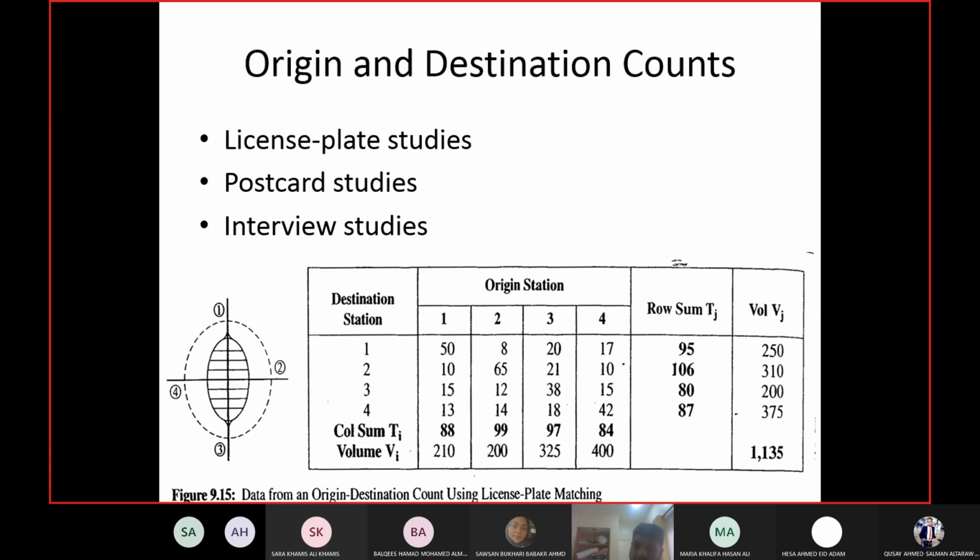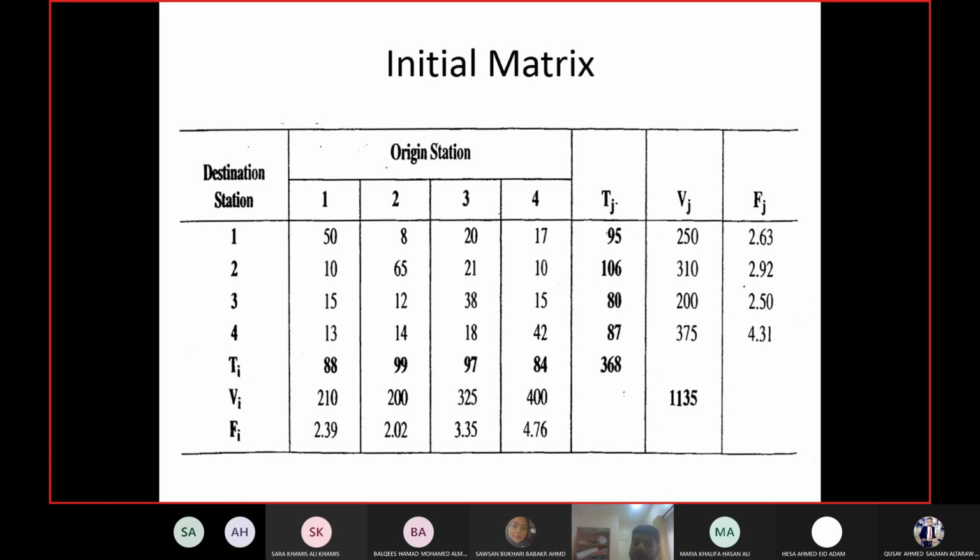But if you see here, they have calculated the ratios for each row and column, and it is not even close to 1, right? So 250 upon 95 gives you 2.63. Similarly, 210 upon 88 gives you 2.39, and so on. So somehow we have to make these ratios closer to 1.